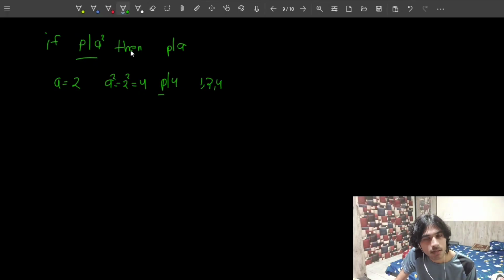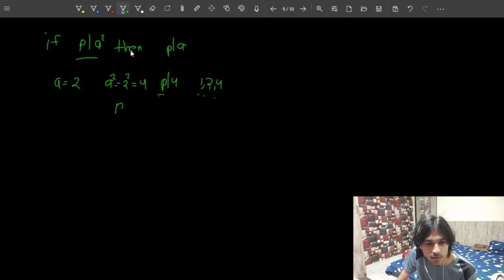How do I know this? Because if a number divides 4, that means that when I multiply this number with some natural number, I'm gonna get 4. So if I multiply 1 with 4, I'm gonna get 4. If I multiply 2 with 2, I'm gonna get 4. And if I multiply 4 with 1, I'm gonna get 4, right? So now, the possibilities for P are either 1, 2 and 4.